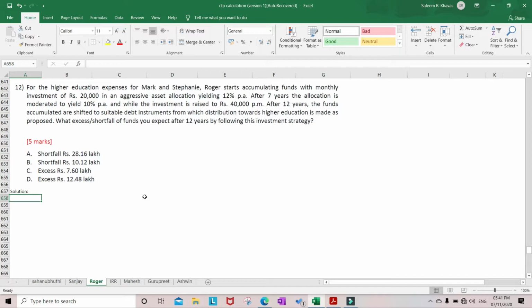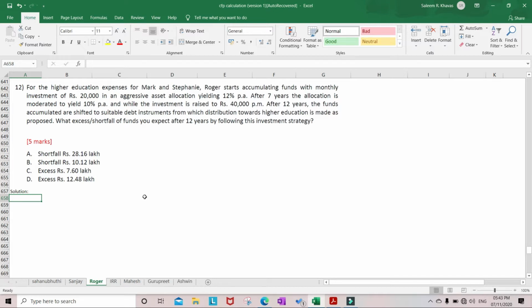After 7 years, the allocation is moderated to yield 10% per annum, and the investment is raised to rupees 40,000 per month. After 12 years, the funds accumulated are shifted to suitable debt instruments from which distribution towards higher education is made as proposed. What excess or shortfall of funds do you expect after 12 years by following this investment strategy? Here they are talking about the higher education of Mark and Stepney.